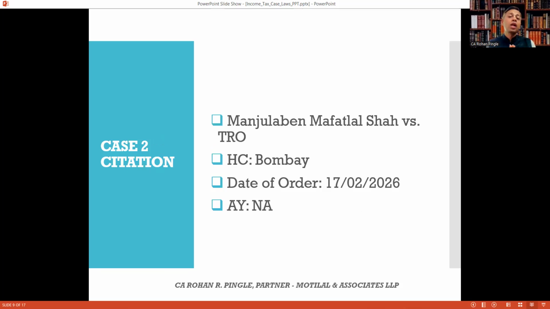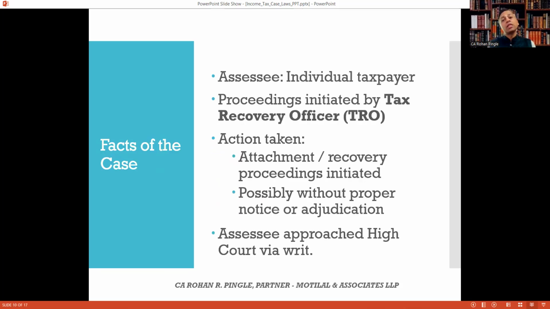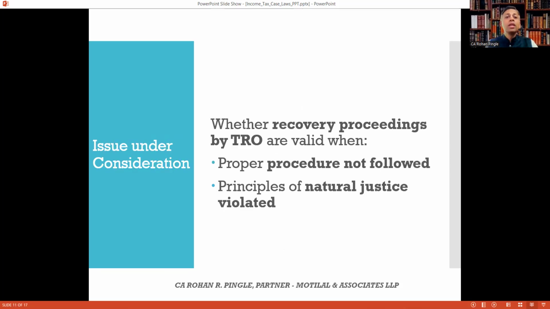Assessment year is not applicable here. Let's see the facts of the case. The assessee is an individual taxpayer. Proceedings were initiated by the Tax Recovery Officer, that is TRO. Action taken, that is attachment or recovery proceedings initiated, possibly without proper notice or adjudication. So the assessee approached the High Court via writ petition. Let's see what the issue under consideration was.